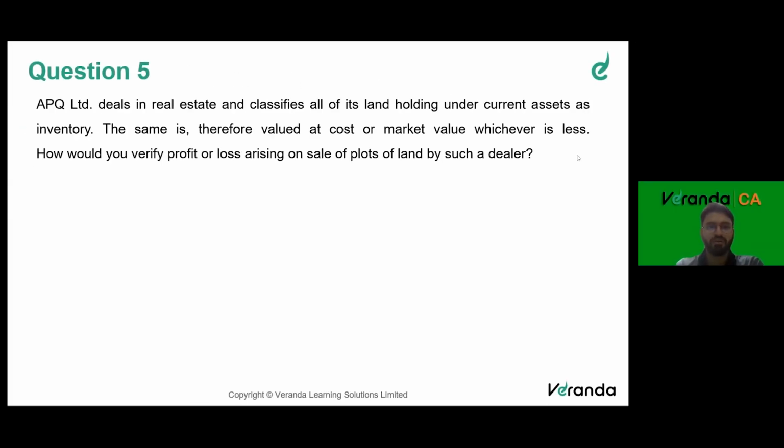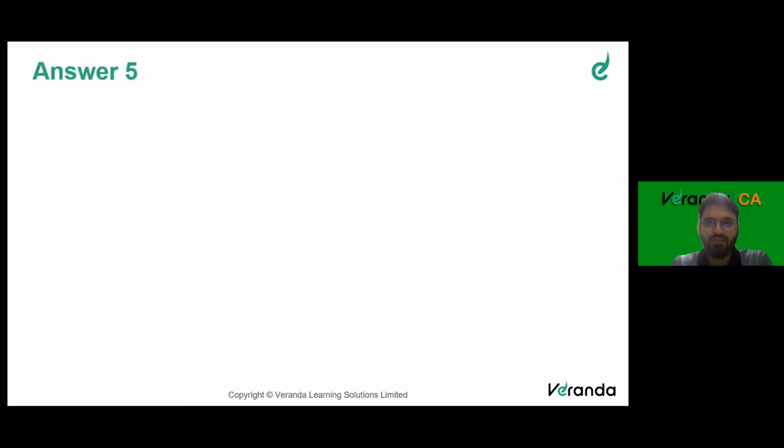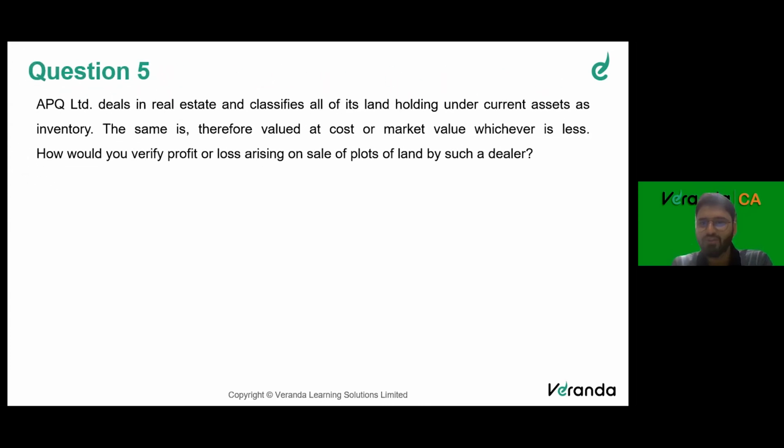Going to question number 5. APQ deals in real estate and classifies all of its land holding under current assets as inventory. The same is therefore valued at cost or market value, whichever is less. How would you verify profit or loss arising on sale of plots of land by such a dealer? Sir, clearly the question is from chapter number 9, audit of items of financial statements, right? A very nice question being asked.